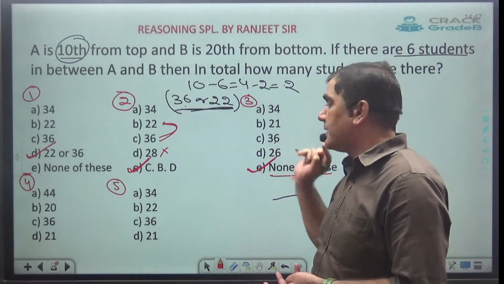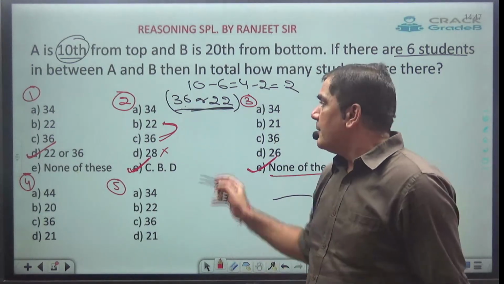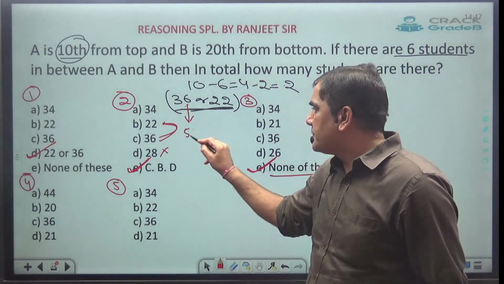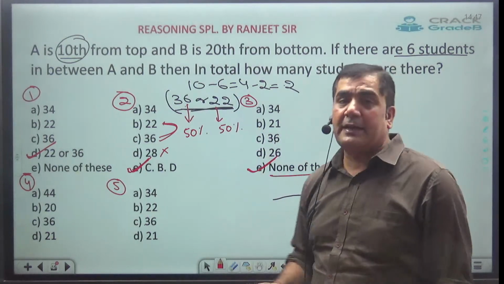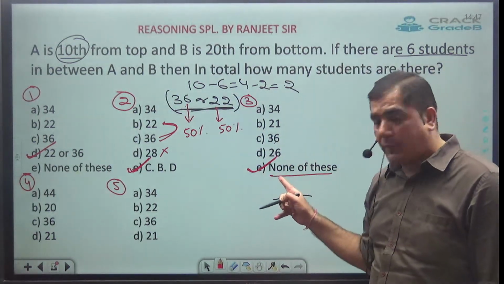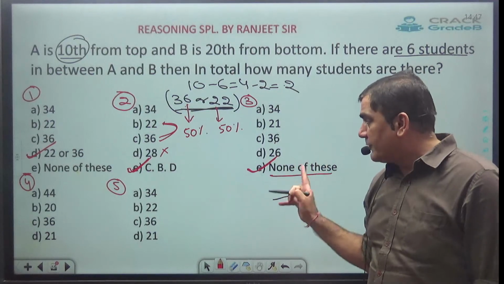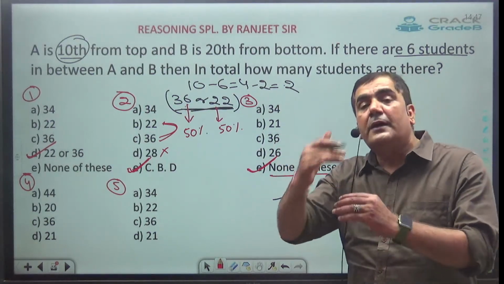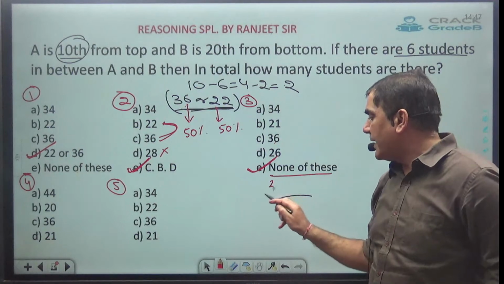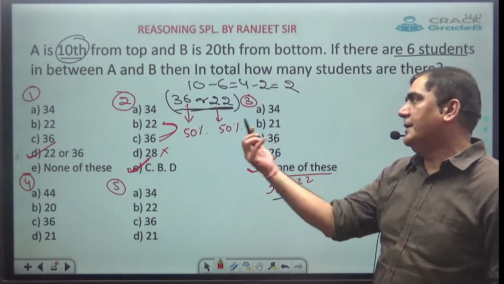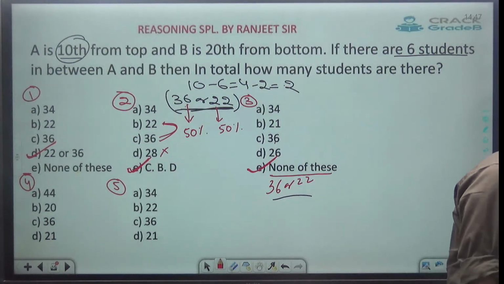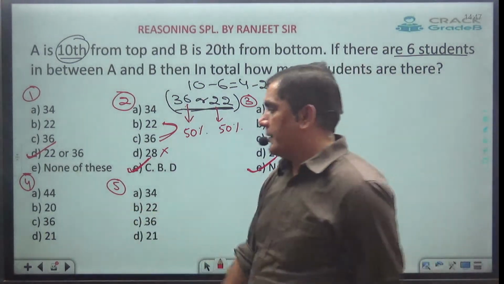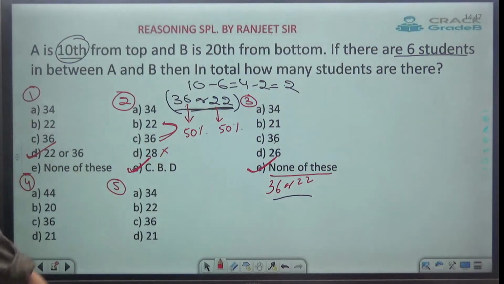You can't mark here 36 as the answer. What's the logic? Because here, the probability of this being the answer is 50%, and the probability of this being the answer is 50%. 50% cannot be taken as 100% because we have one more possibility of none of these also. None of these means what? Out of these 4, anything else is going to be the answer. So I will say my answer will be 36 or 22. Can I? Clear? Okay. Fourth one.